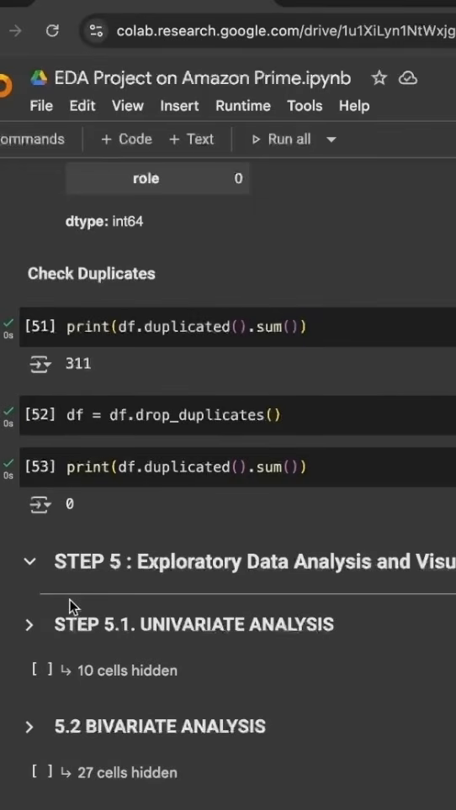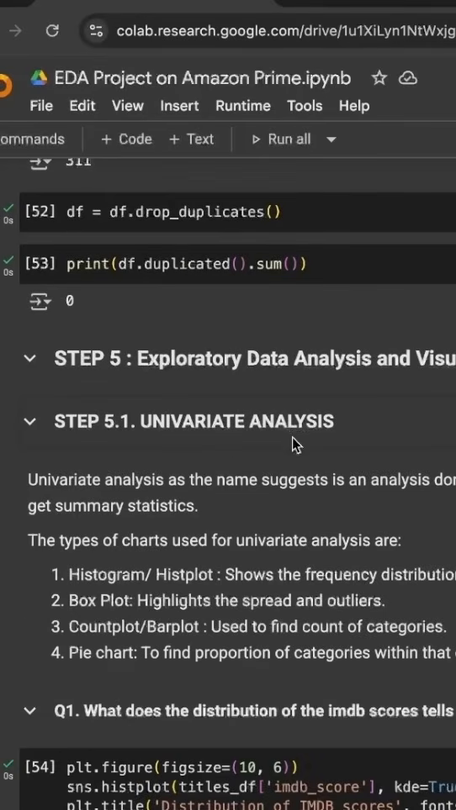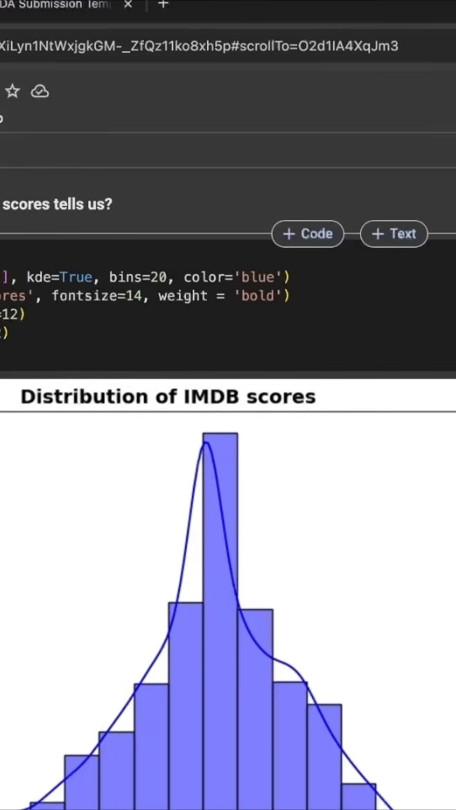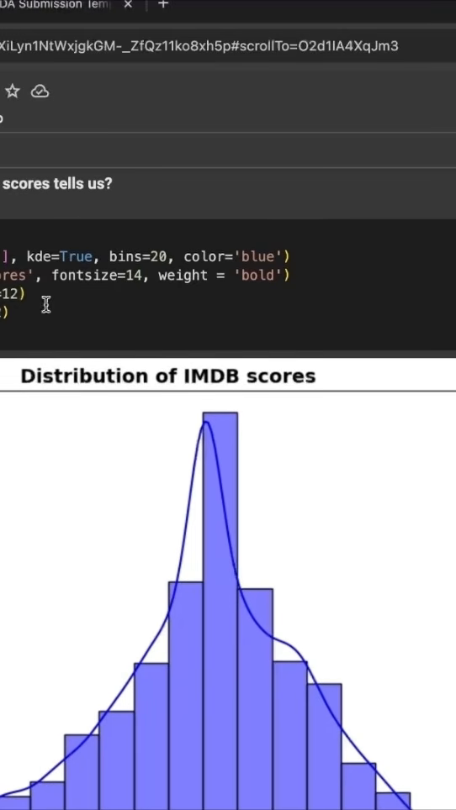The exploratory data analysis and visualization. Univariate analysis, as the name suggests, is an analysis done for a single variable. And the first thing we see in univariate analysis is the distribution of IMDb scores. So I have plotted a histogram.